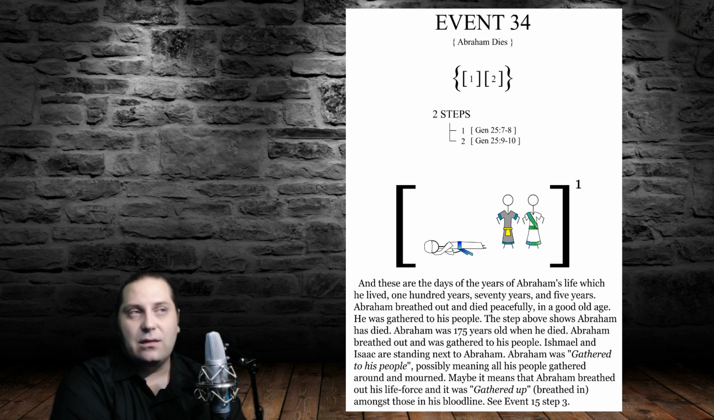Ishmael and Isaac are standing next to Abraham. Abraham was gathered to his people, possibly meaning all his people gathered around and mourned. Maybe it means that Abraham breathed out his life force and it was gathered up, breathed in amongst those in his bloodline. See event 15, step 3. That is where Hashem talks about, "He that comes from you will inherit you."